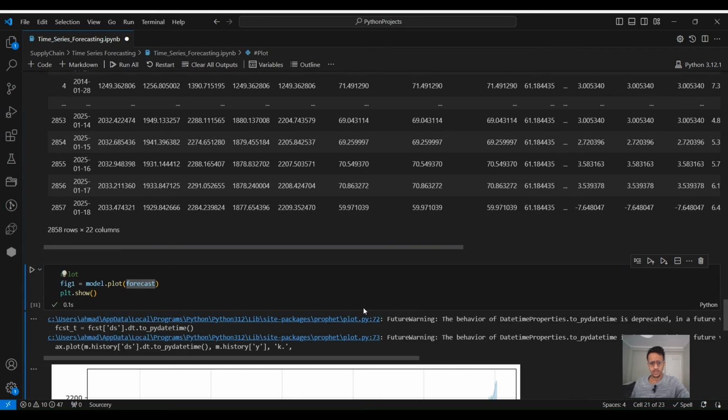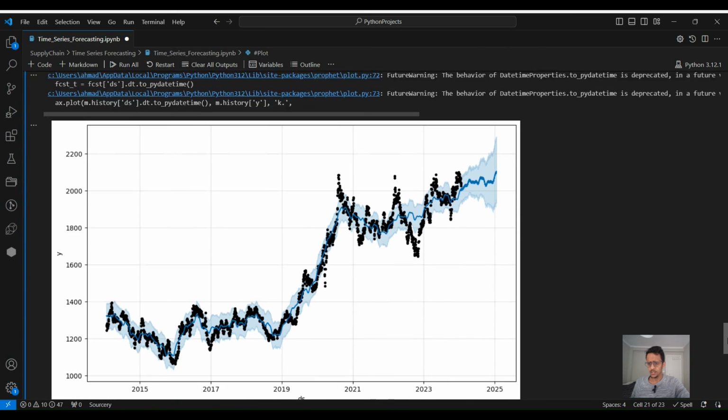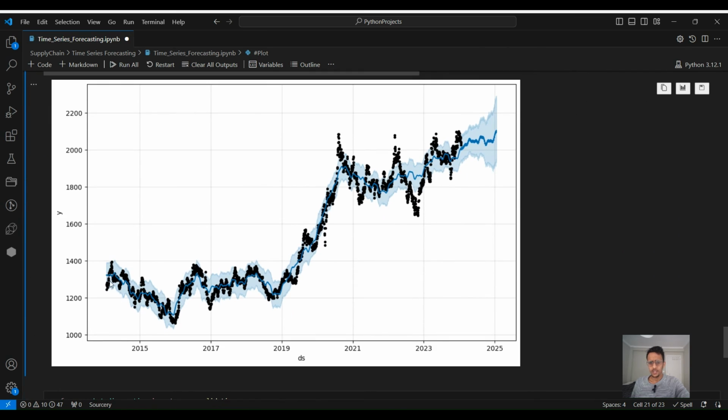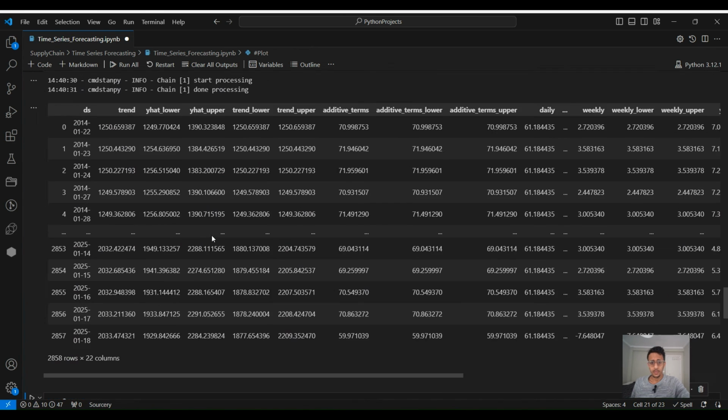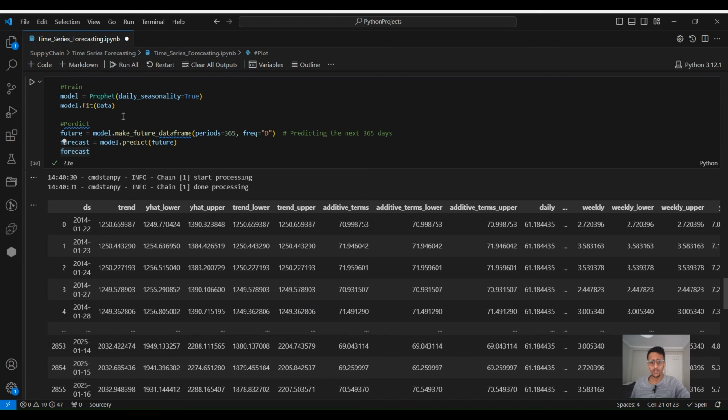So let's plot the performance of this model. We can see here the blue line is the predictions. It looks very good. And we have also 1 more year of future predictions. And also we have a confidence interval of 90%, which is the default. There are a lot of parameters that you can play with here for the model.